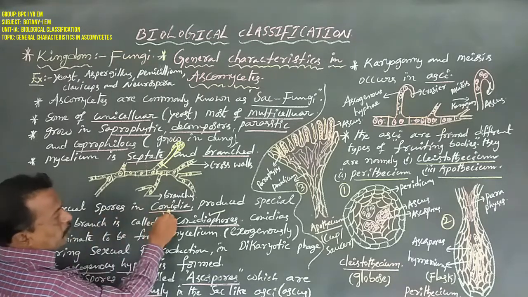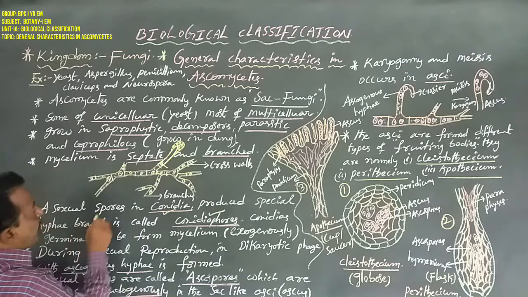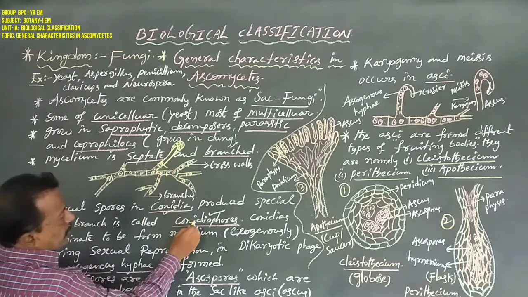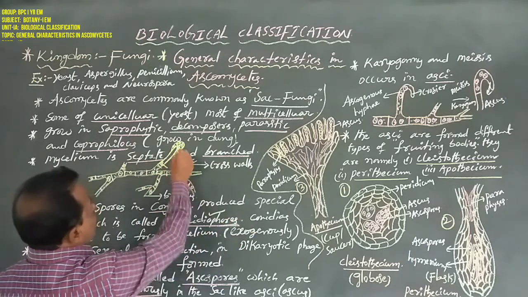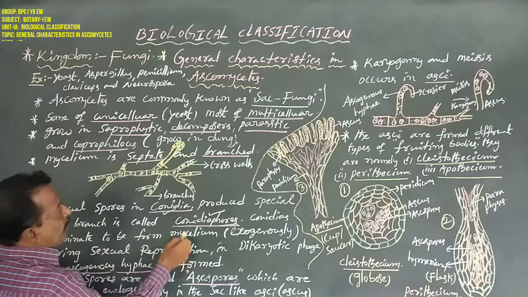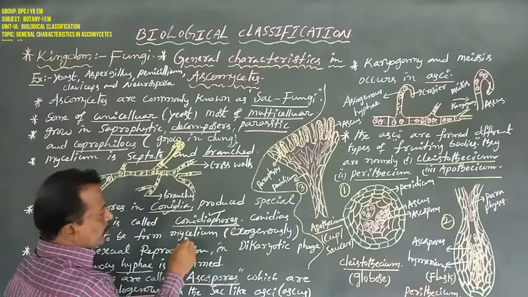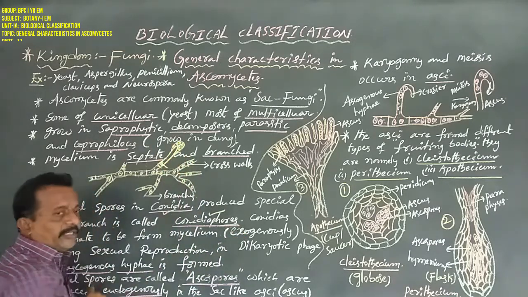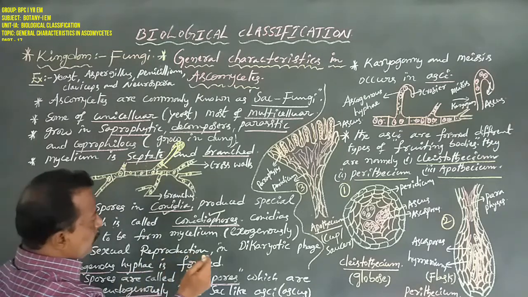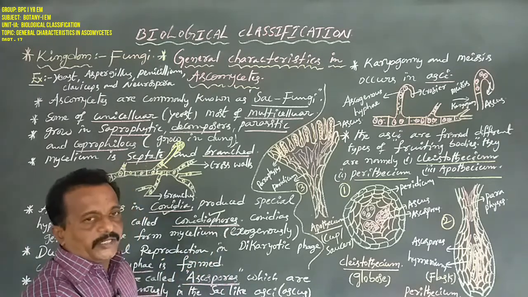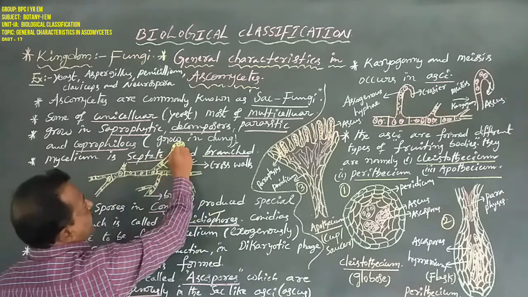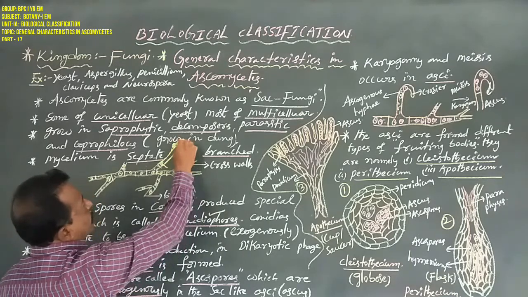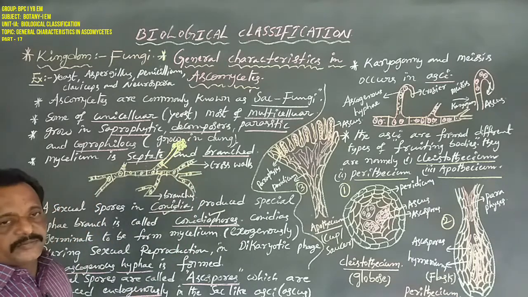Asexual spores, the conidia, are produced on a special hyphal branch called the conidiophore. After some time, these conidia germinate to form a new mycelium. So dear students, observe that these conidia are always arranged exogenously, not endogenously, that is, outside and not inside.